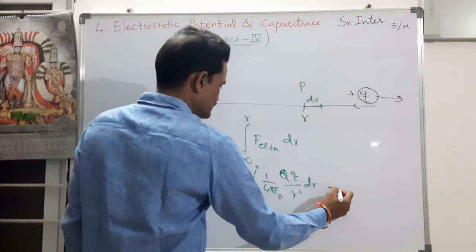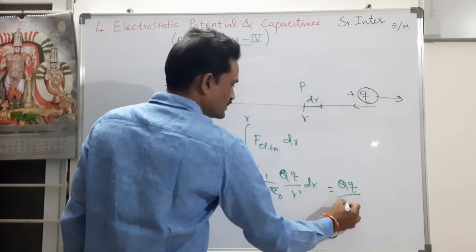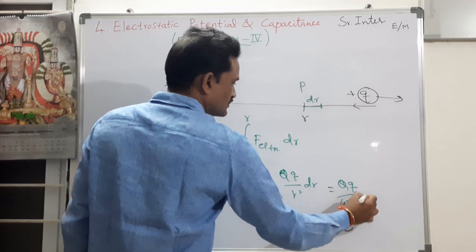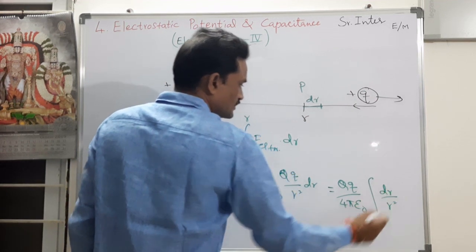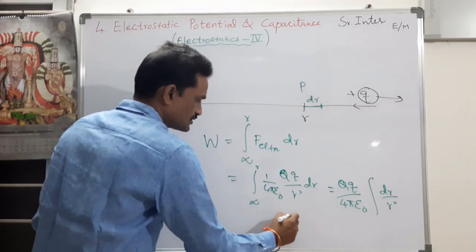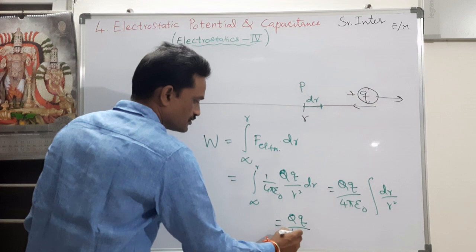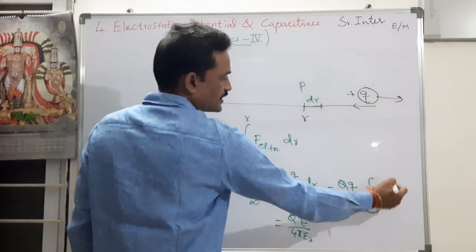So I can write this as capital Q small q by 4 pi epsilon naught times the integral of dr by r square, whose value we discussed in the previous video. You will get it as r to the power of minus 2.